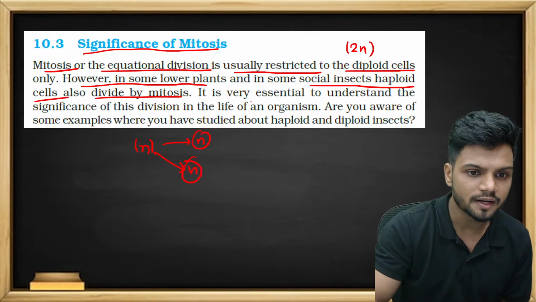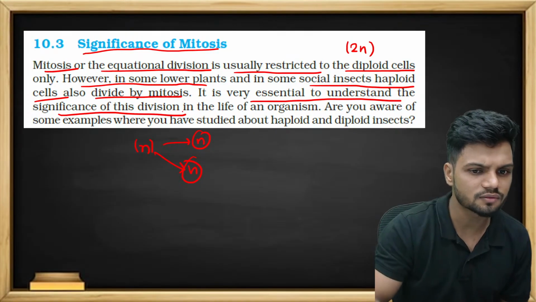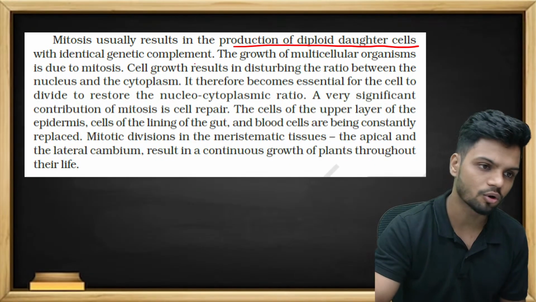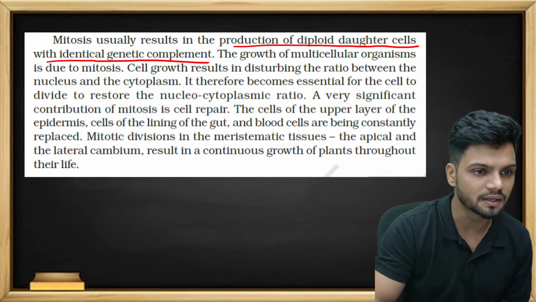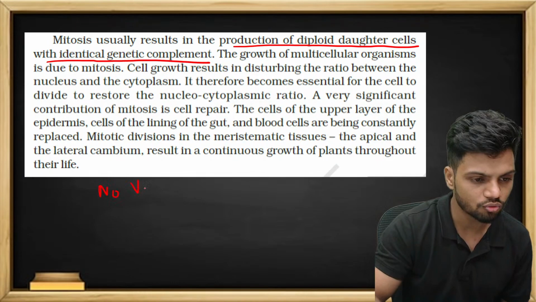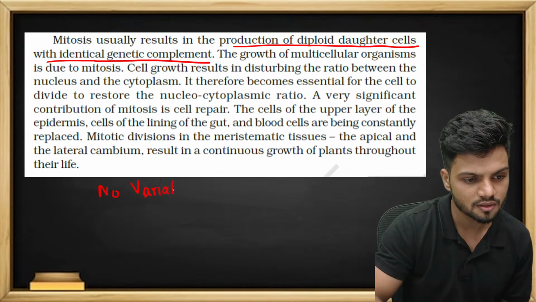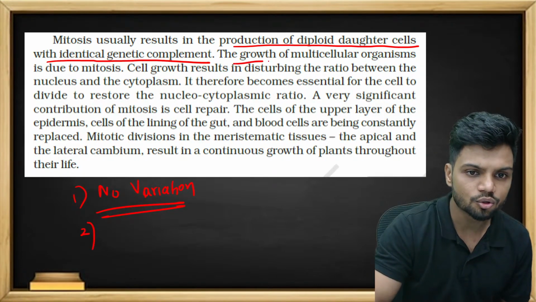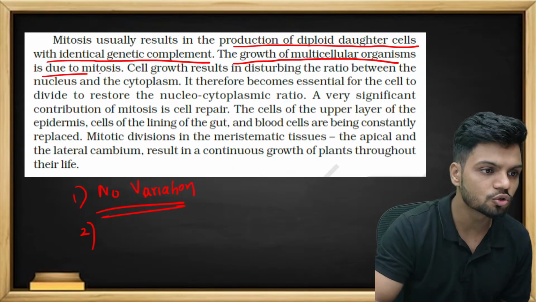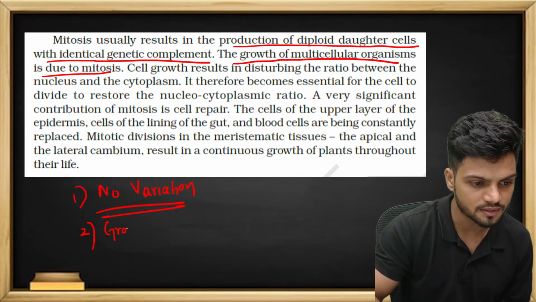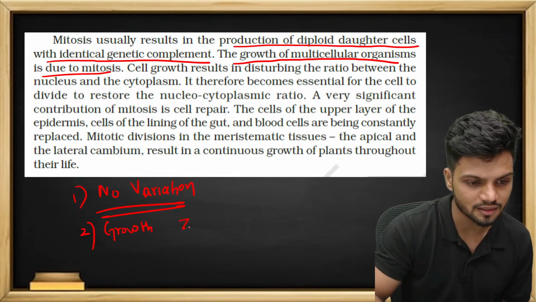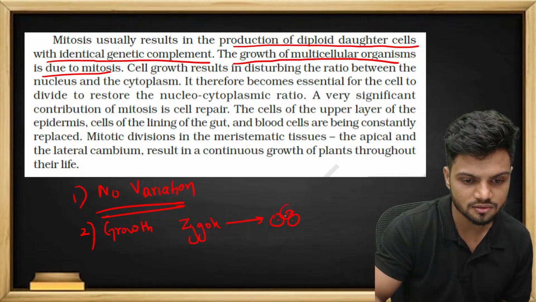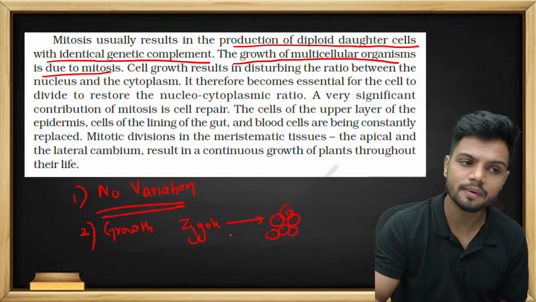It is very essential to understand the significance of division. What is the significance? Mitosis usually results in the production of diploid daughter cells, as all of you know, with identical genetic material. That is, no variations. First of all, no variations. Second one, the growth of multicellular organisms is due to mitosis. Growth. For example, from a single cell, that is the zygote, to a multicellular structure, that is because of mitosis.